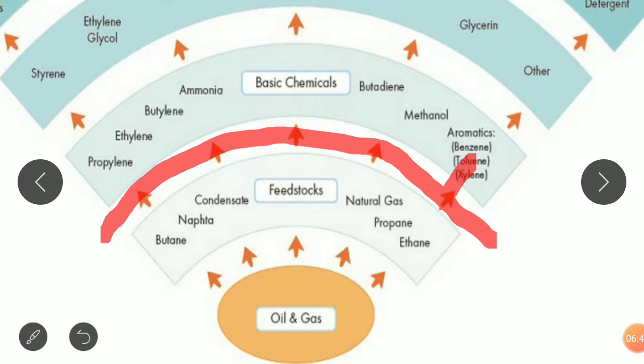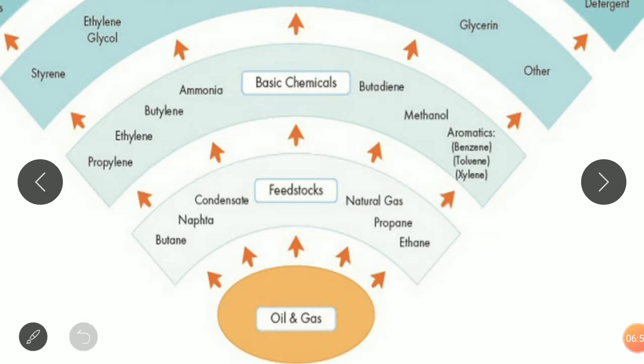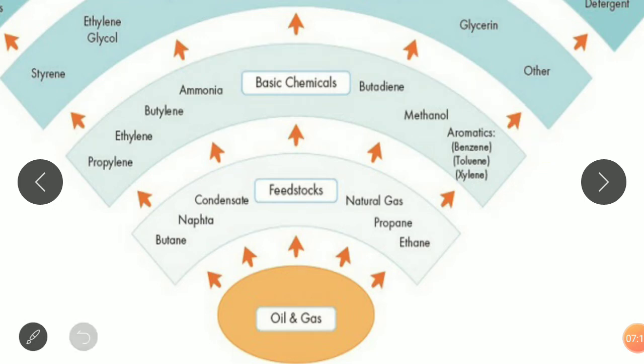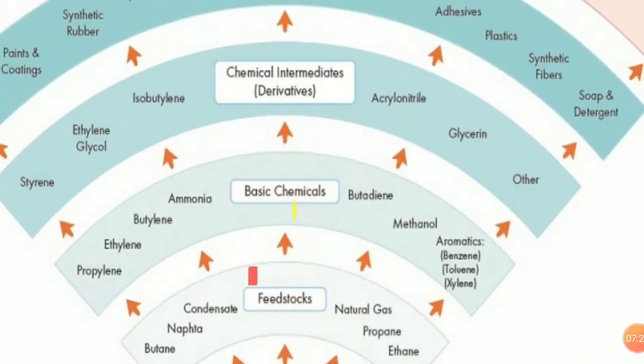Generally BTX, that is benzene, toluene, xylene, then methanol, butadiene, ammonia, butylene, ethylene, propylene. So first the raw materials from petroleum industries are converted into first generation petrochemicals, and they are generally ethylene, propylene, butylene, ammonia, butadiene, methanol, and aromatics. Then again these first generation products are given physical changes and converted into the intermediates.